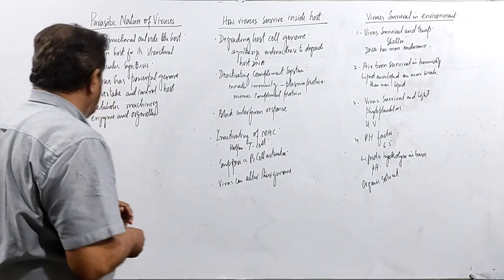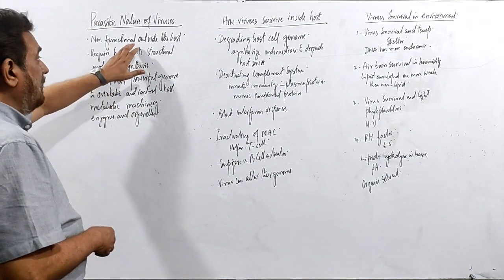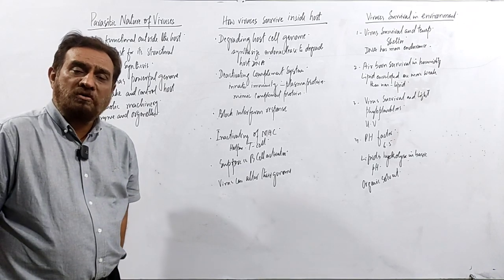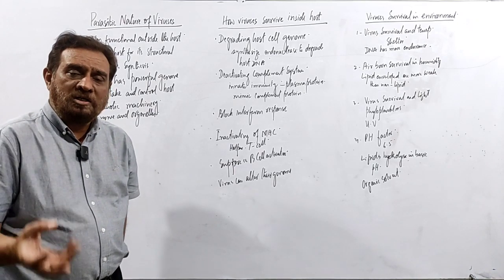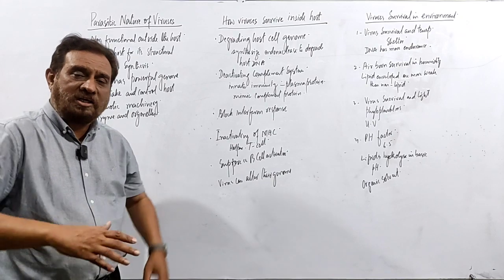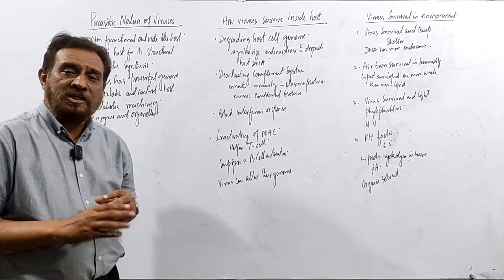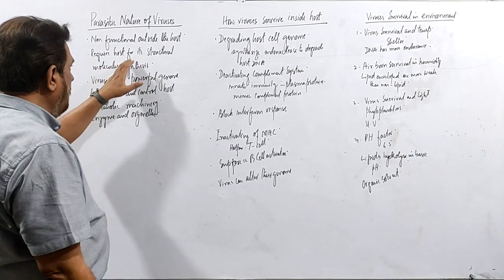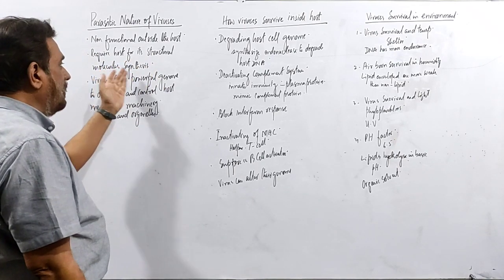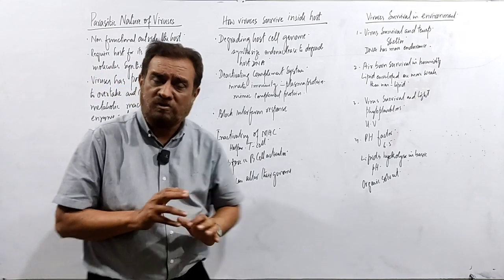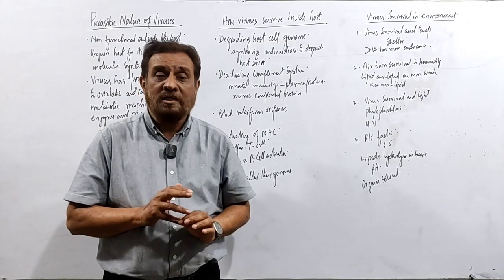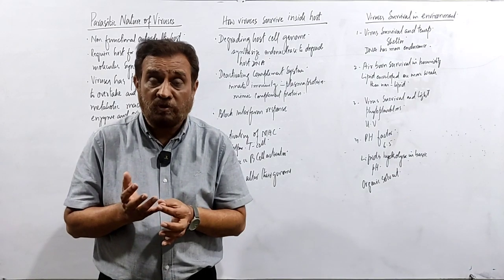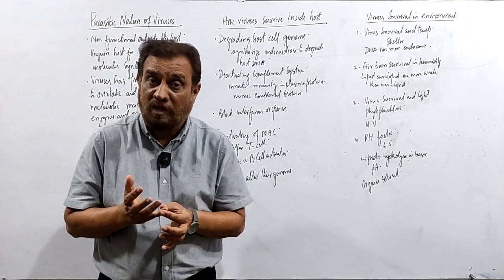We require a cell. The virus remains non-functional outside the cell because there is no machinery. Only two things are there, proteins and genome, and it cannot work without any protoplasmic machinery. Now, it requires a host for its structural molecule synthesis. What does structural molecule synthesis mean? For formation. I have told you it is made up of capsid, and capsids are made up of capsomers.